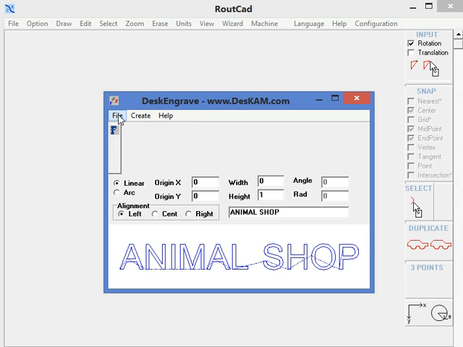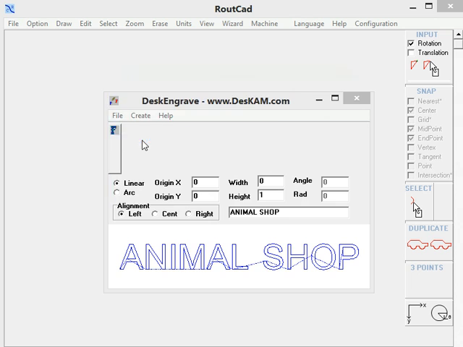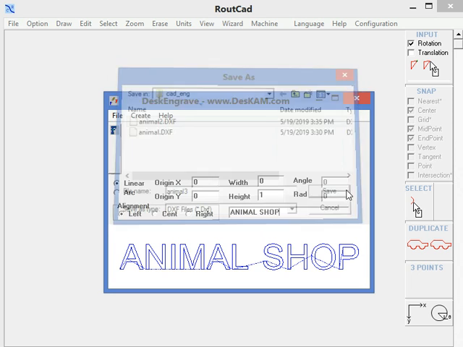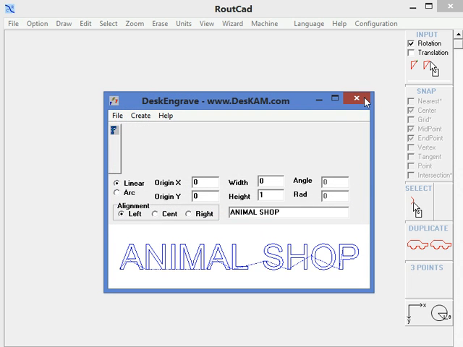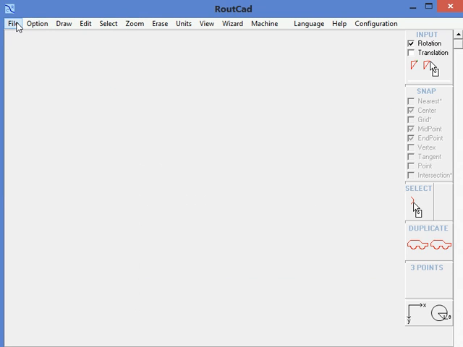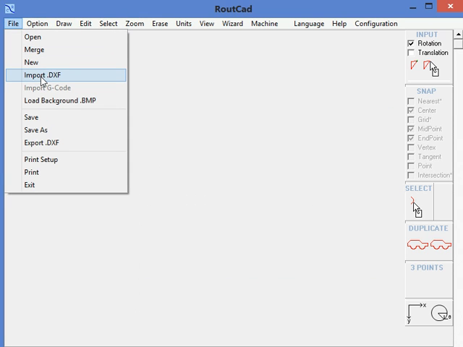Now we need to save the text as DXF. We just give it a name. We can close Desk Engrave at this point. We go back to RouteCAD and we import the file as DXF.